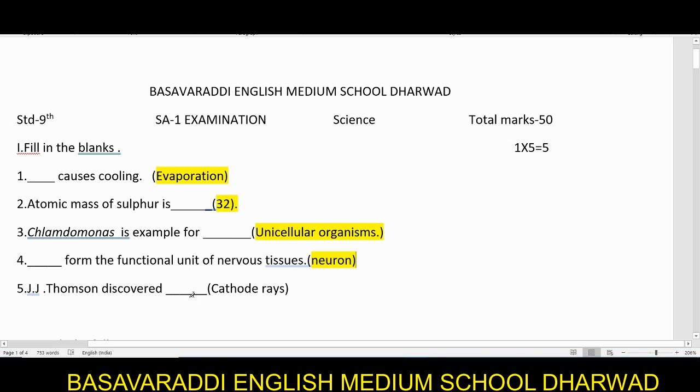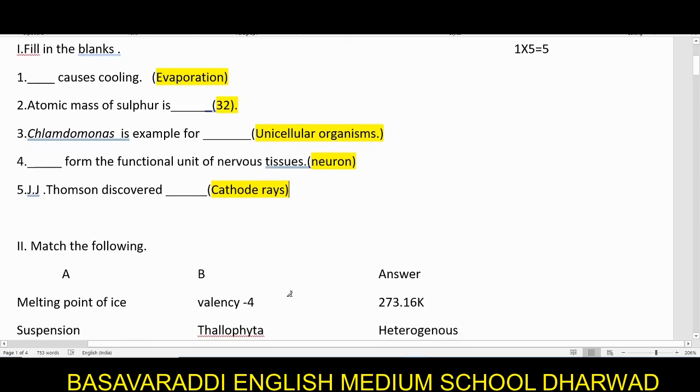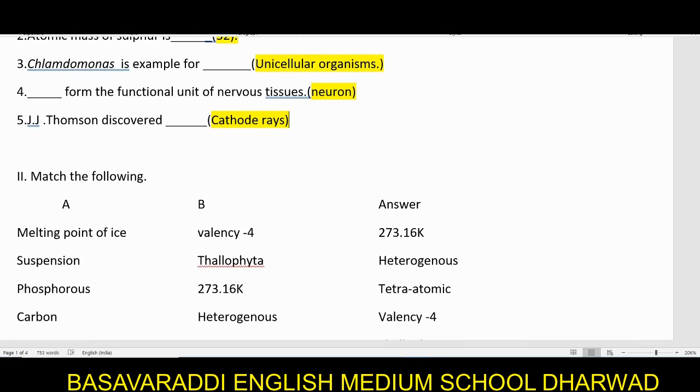J.J. Thomson discovered dash. So J.J. Thomson is very well known for discovering the cathode rays. Yes, he is very well known for his experiments where he discovered the cathode rays there. Okay, so moving on to the next set here. The next set that we have here is the fill in the blanks.